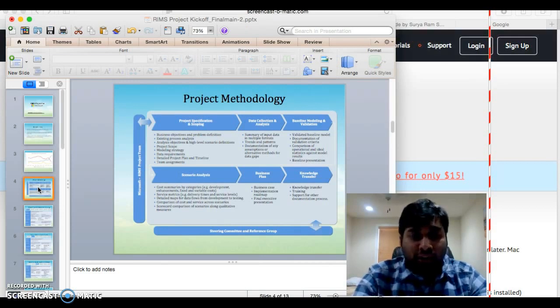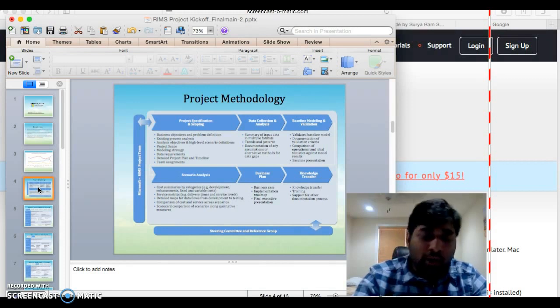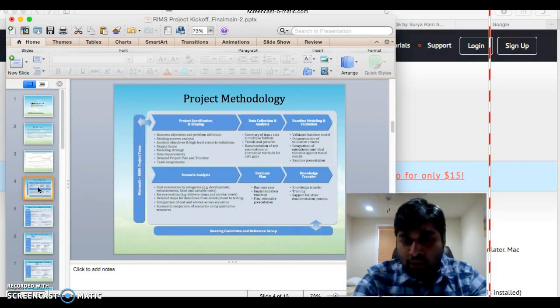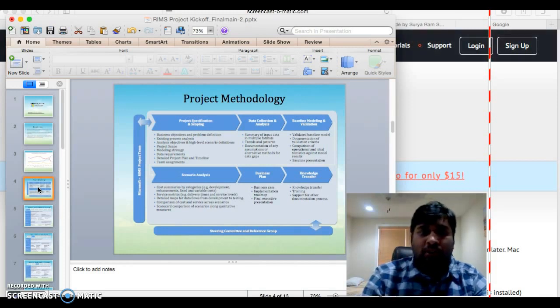A steering committee and reference group is also set up as part of this project, where we have to give demonstrations to all our stakeholders and users once this is done, and document each and every step that we have implemented during this RIMS methodology.